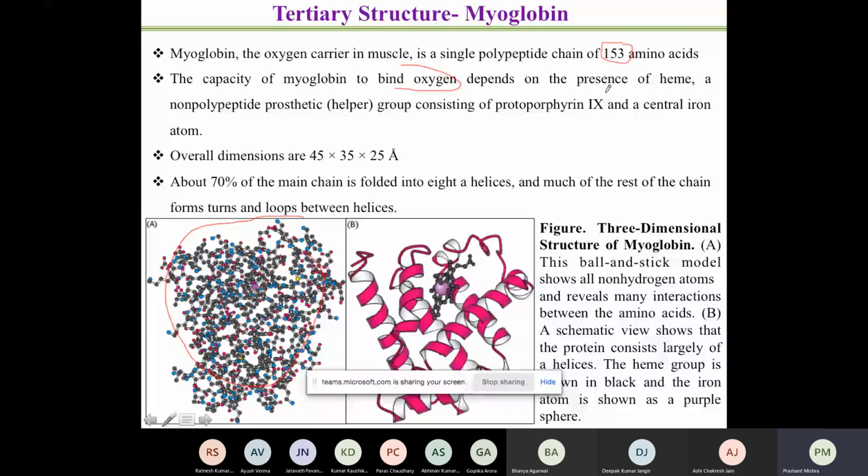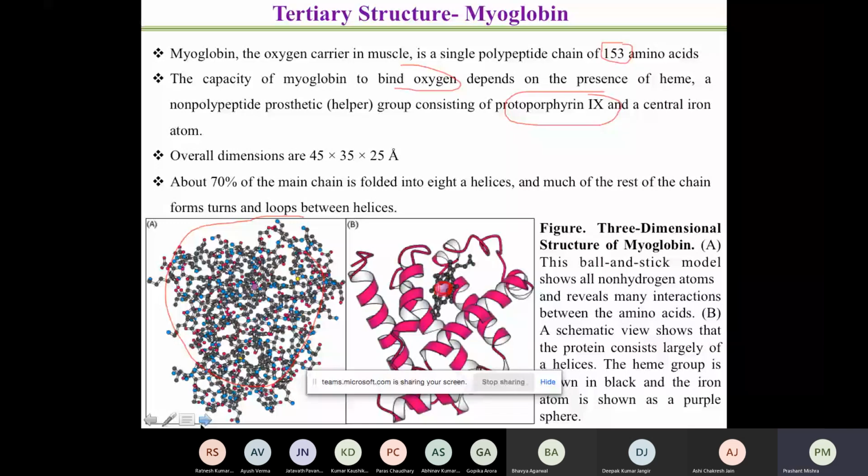So this is the heme group. Can you see here in the center there is a purple colored ball which is present? This is the heme group. This structure is known as a schematic model of the myoglobin structure. It presents the heme structure and the iron atom. So this purple is an iron atom. It is surrounded by different parts of the heme structure.